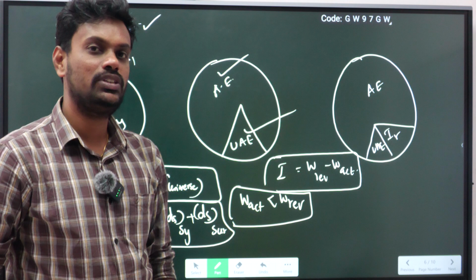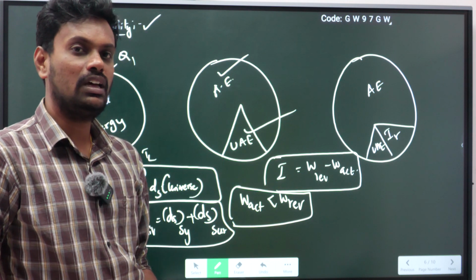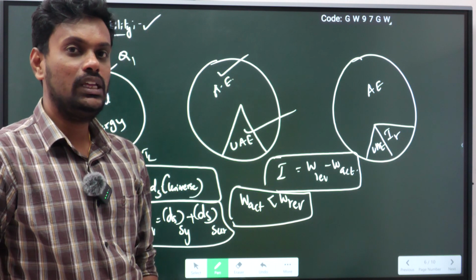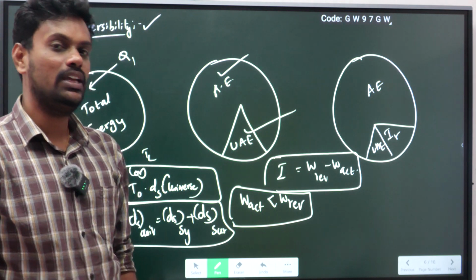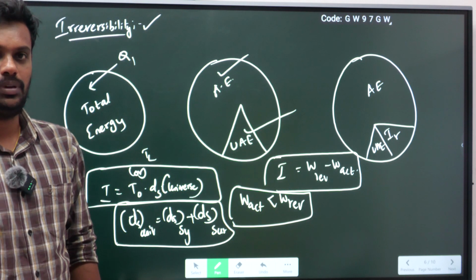So today we have seen what is entropy, what is availability, and what is irreversibility. Okay, thank you. In the next class we will see the upcoming topics. Okay, thank you.